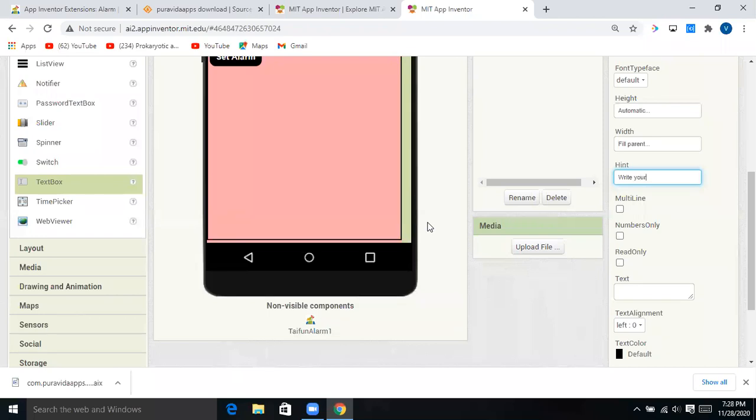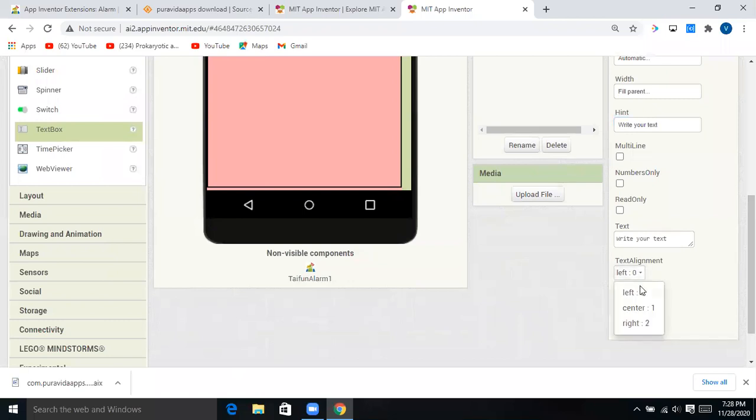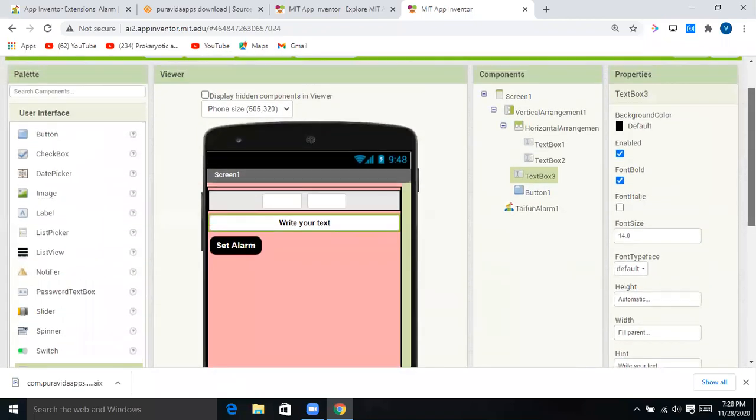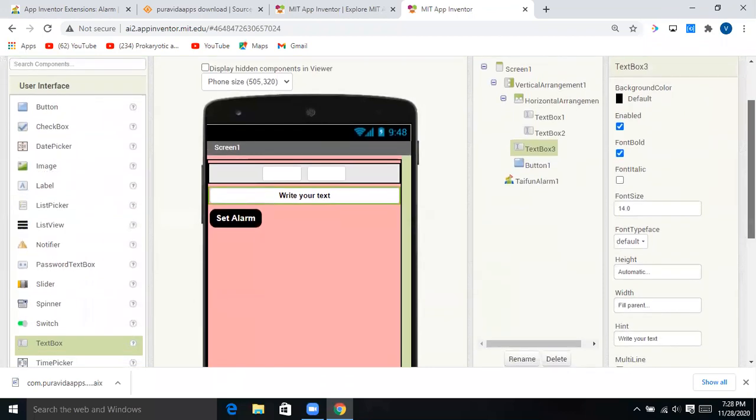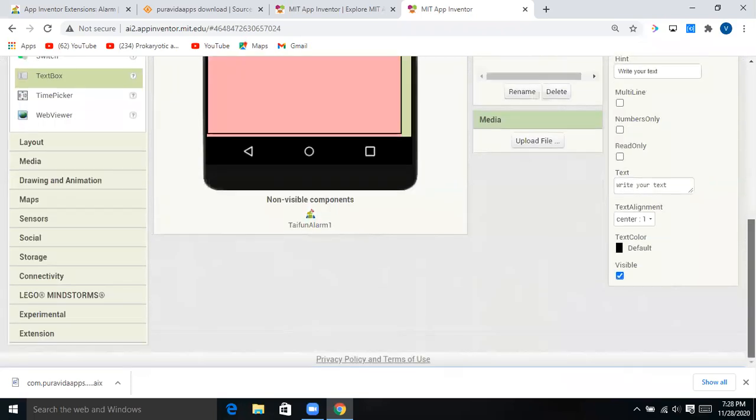Write your text. And in the text option also right here, write your text. You can make your text alignment center if you want. Here I'm making it as it is. One minute guys, I'm really sorry. Don't write anything in text, leave it.